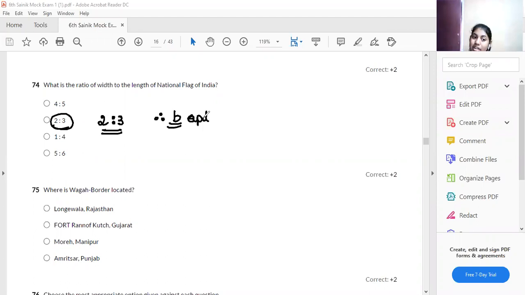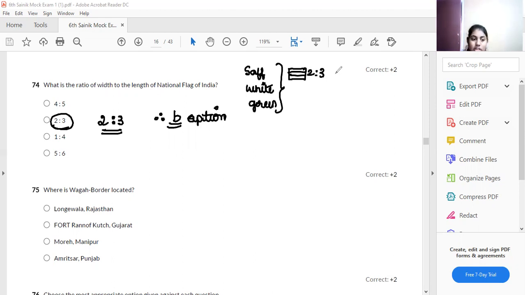The ratio of the width to the length of our national Indian flag. Okay, the tricolor flag, that is saffron, white, and then green. The ratio of the overall flag is nothing but 2.3.